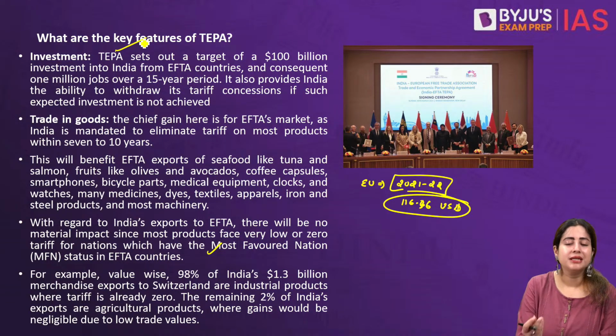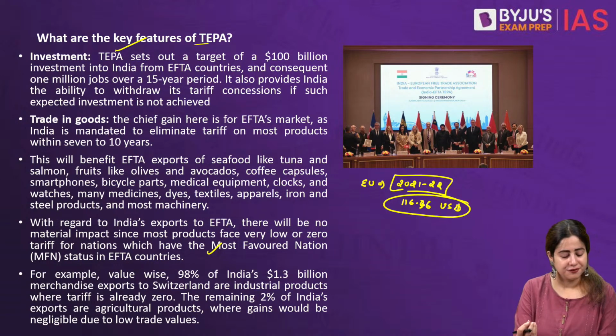So now, what are the key features of this TEPA, or what are the key features of this European-Indian Free Trade Agreement? So if this becomes successful, India will get benefited because the target is $100 billion investment into India that shall come from these 4 European countries. Besides, it will create a million-plus jobs in India in the upcoming 15-year period. Apart from that, there is a flexibility clause also.